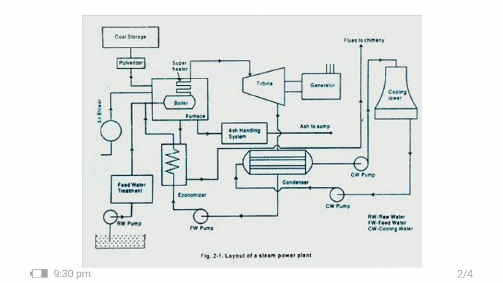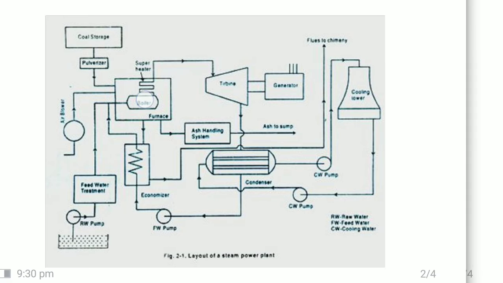Now we will see the basic layout of the thermal power plant. Here we can say thermal power plant or steam power plant. There is a sump for the feed water, from where we get the feed water to feed the boiler for generating the steam. The second portion is the coal, required to generate the heat, so coal handling plant and coal storage plants are also there.